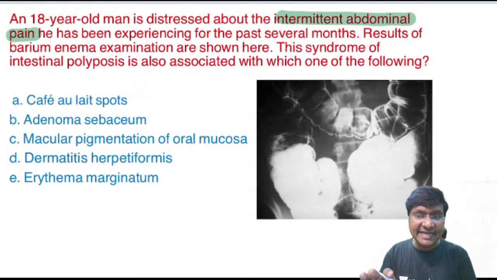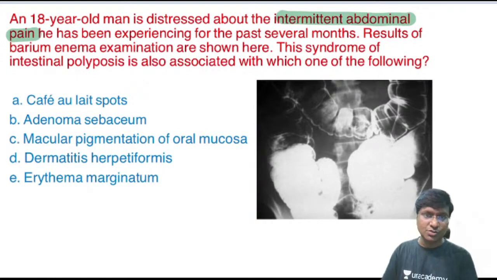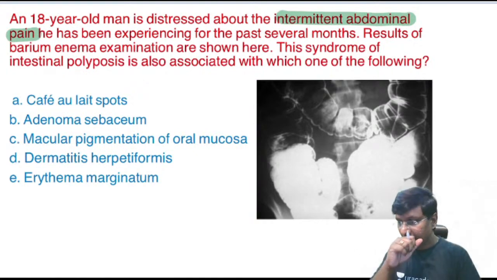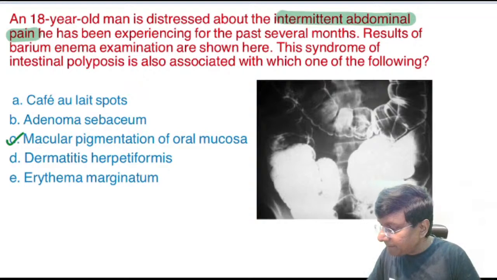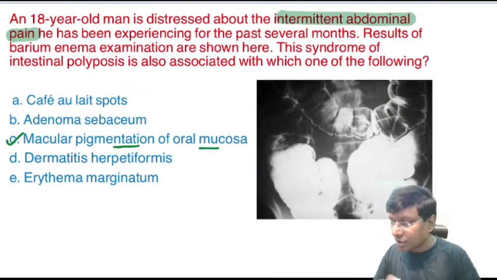This syndrome of intestinal polyposis is also associated with which of the following? Any one of you? Right, very good. The correct answer is macular pigmentation of the oral mucosa.